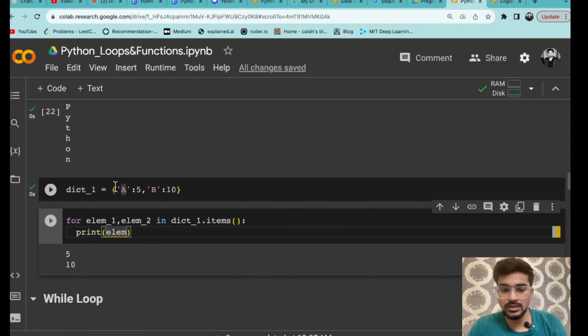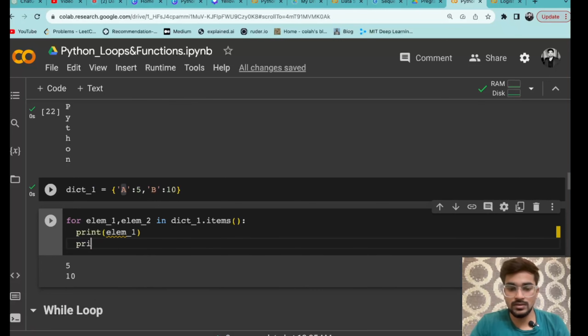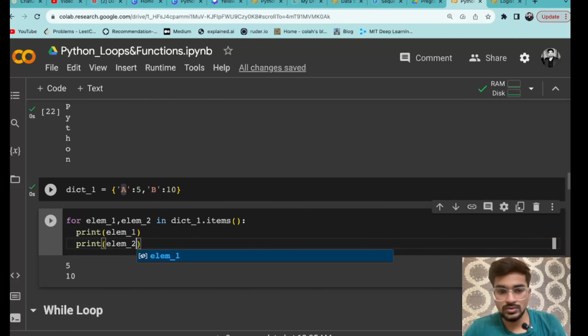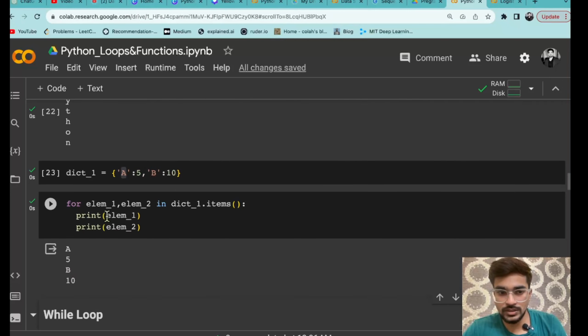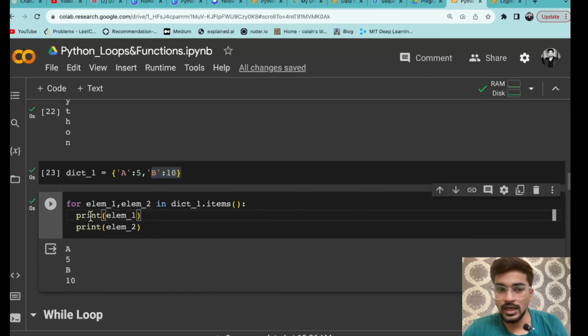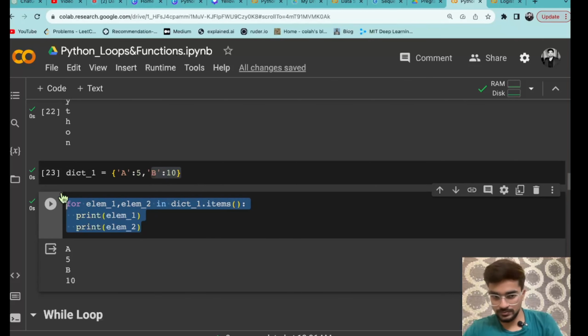Let's say I'm printing element_1, and then again below that I am printing element_2. So if I just run that, you can see first of all it is taking a as the element_1, then 5 the value, because you are taking both items, and then b, and then 10. So that's how you can have a for loop inside a dictionary.